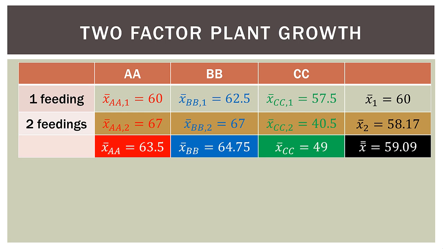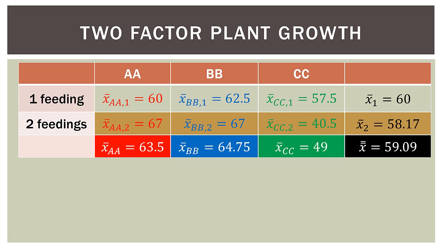Now what I've gone ahead and done here is added the means for the columns and the rows. So let's actually just take a look at this chart, because it's really important to figuring out what happens later when we do the analysis. So let's look at the column means. So for AA, BB, and CC. So for AA, we have a column mean of 63.5. How many plants does that comprise of? Well, 8 plants in AA1 and 8 plants in AA2 feedings. So 16 plants. So the 63.5 is the 16 plants that were all fed using food AA.